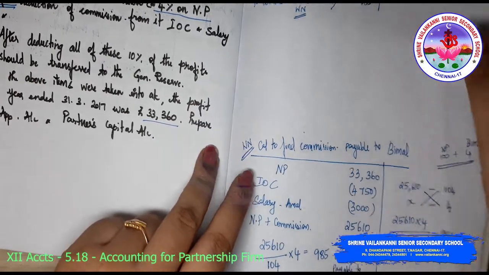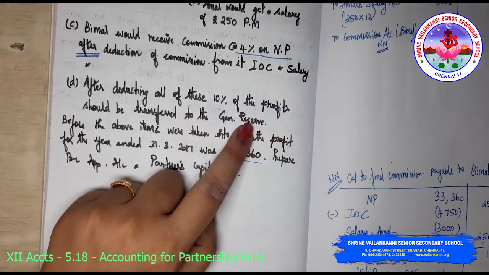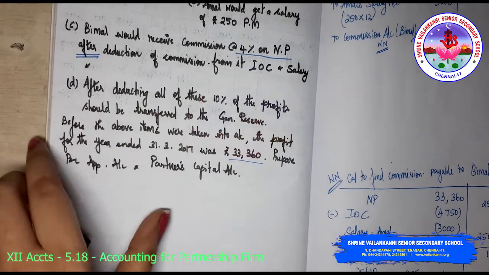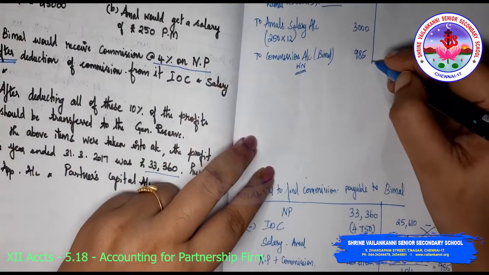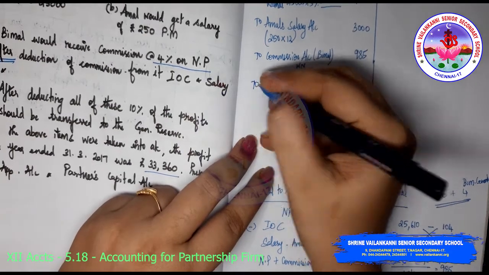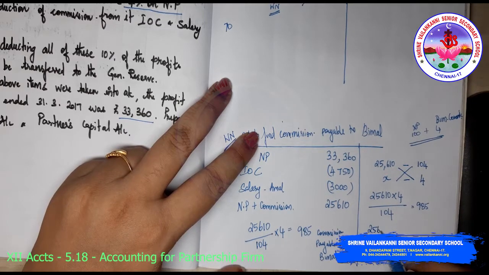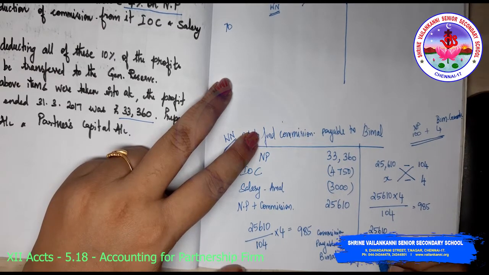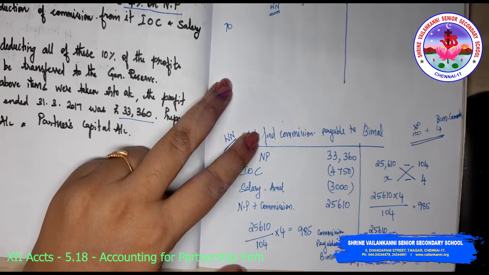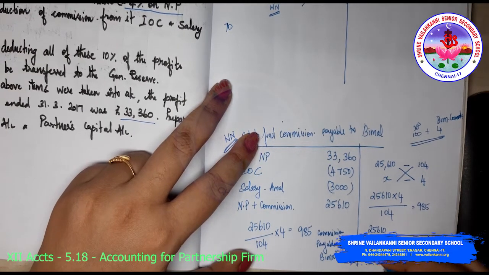After this, after deducting all of these, 10% of the profits should be transferred to the general reserve. Now 10% of profits to be transferred. What is remaining? So 25,610 minus 985. I am getting 24,625.